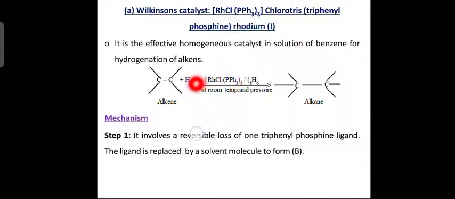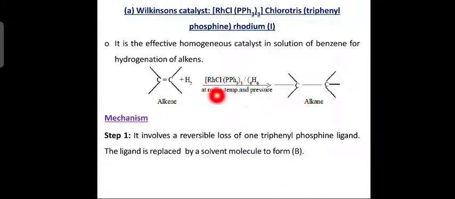So in the hydrogenation of alkenes, it is used as a catalyst in the presence of benzene as solvent, and this reaction will take place at room temperature under pressure. The alkene general formula is given here, C double bond C, plus hydrogen in the presence of Wilkinson's catalyst, mentioned above the arrow mark. Which is the solvent used? Benzene, C6H6. What temperature? Room temperature, and pressure.